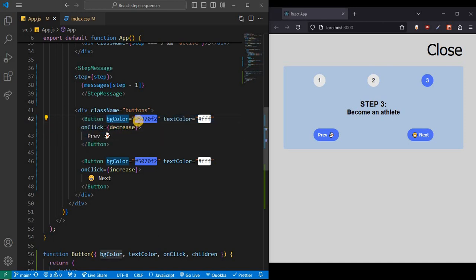Okay, and then we are passing BG color, and I can change that. I can say, for example, red. And now only this button is red and this one is blue, because it is passing different props. And also the function, so here a perfect example, we are passing a different function for the same component.